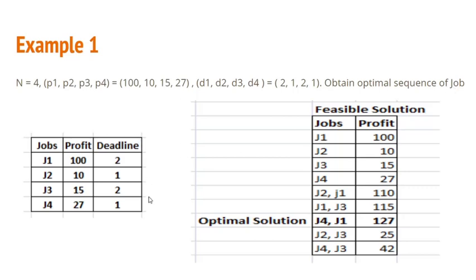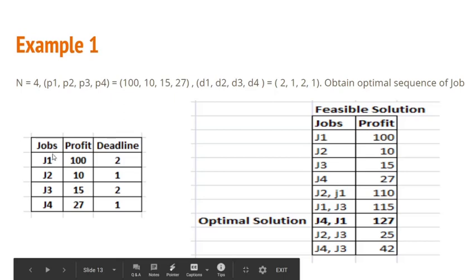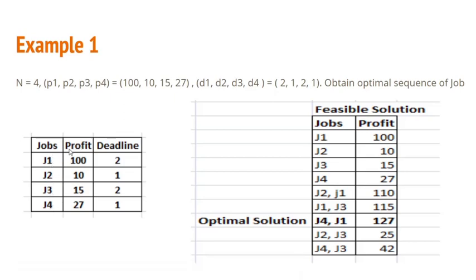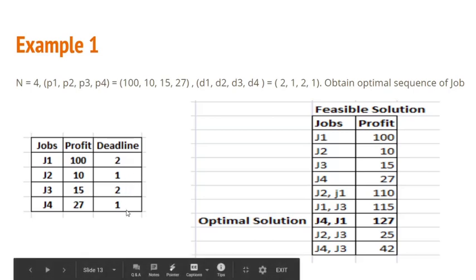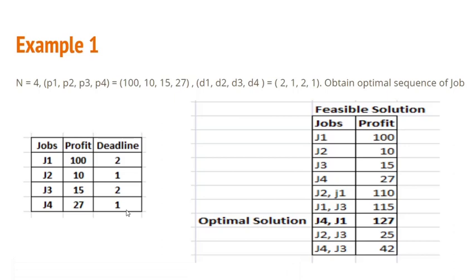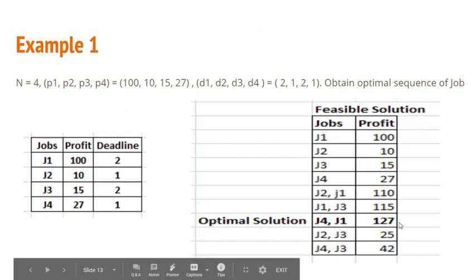This is just the tabular representation of the given problem. These are the jobs J1, J2, J3, J4. Profit of each job is 100, 10, 15 and 27. Deadline of the associated jobs is 2, 1, 2, 1. We have seen in case of the greedy strategy that we have to first obtain the feasible solution set, and then we have to obtain the optimal solution from the feasible solution set, such that it is giving you the maximum profit.